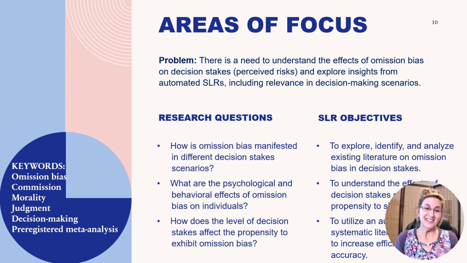And I have to give compliments to my assistant, ChatGPT-4, because I asked it, tell me, if I were doing a systematic literature review on this topic, what should be the problem statement? What should be the research questions? What should be my objectives? So here on this slide, I have pretty much just paraphrased what ChatGPT returned, and also the key words that I need to use in my selection process, which you see here: omission bias, commission, mortality, judgment, decision-making, and pre-registered meta-analysis. So that's pretty cool. That's why I really like my research assistant. It helps when you're doing a project of this magnitude.